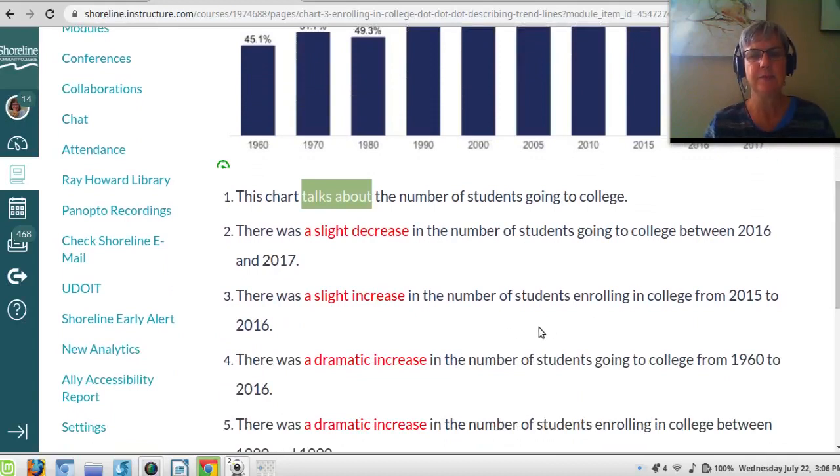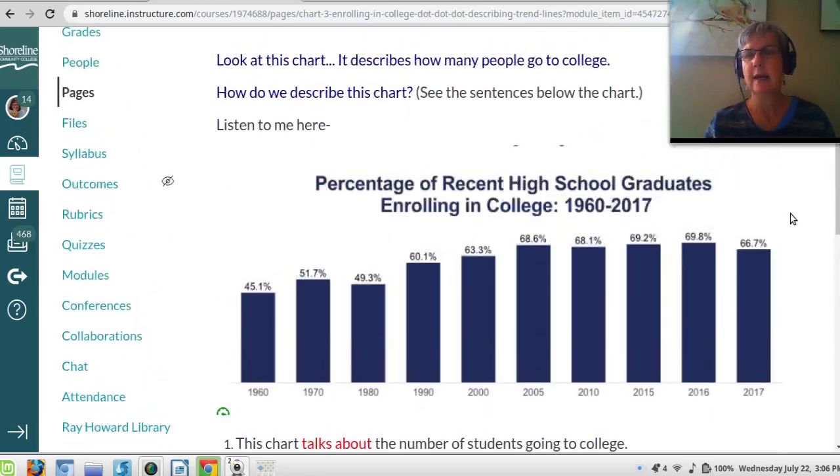Number 4, there was a dramatic increase in the number of students going to college from 1960 to 2016. Dramatic is going to mean big, big, big. So if I compare 2016, which is the high point, 69.8, and 1960, that is a dramatic increase, 45% versus 70%, or approximately 70%.